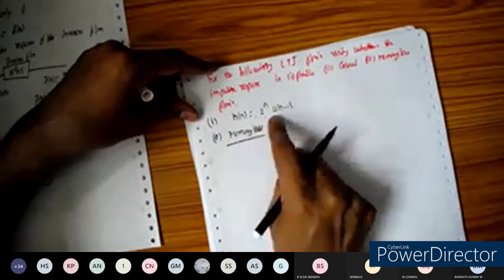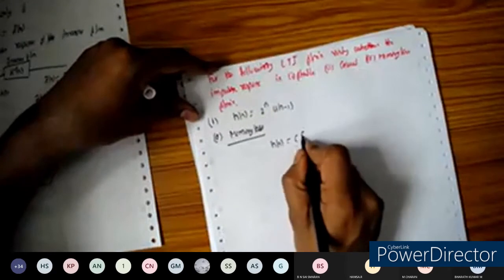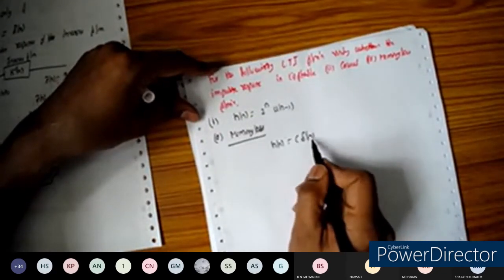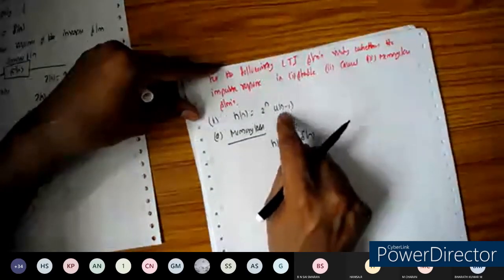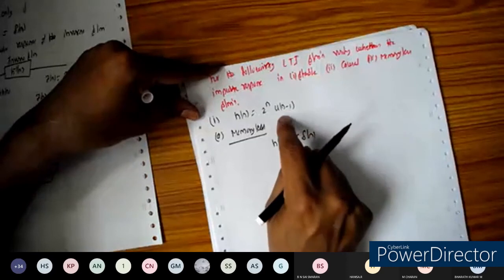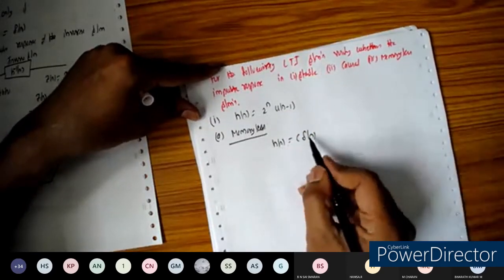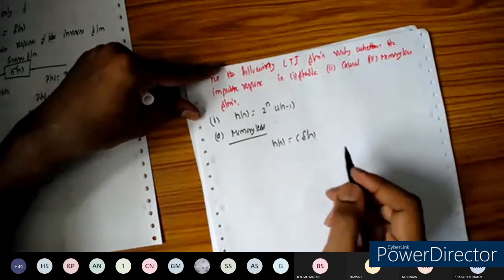For memoryless, since h of n is not in the form c into delta of n, because we have u of n there, we can say the system is said to have memory. It is not a memoryless system. For the memoryless check, you can straight away compare with delta of n. If it is not equal to delta of n, it is said to have memory.